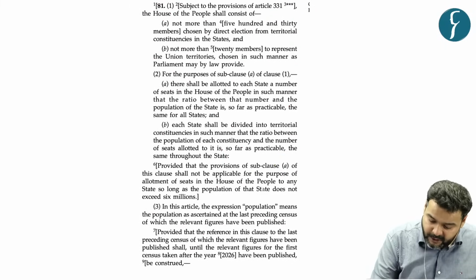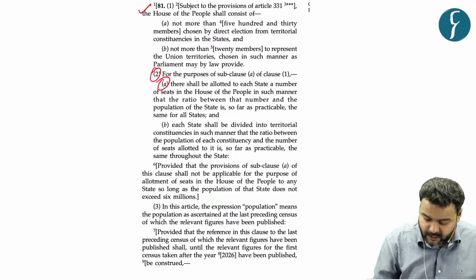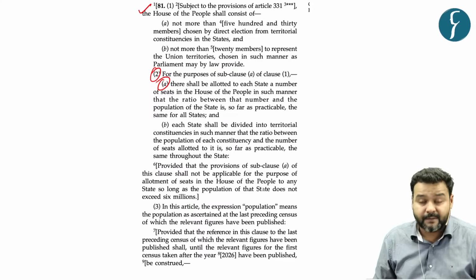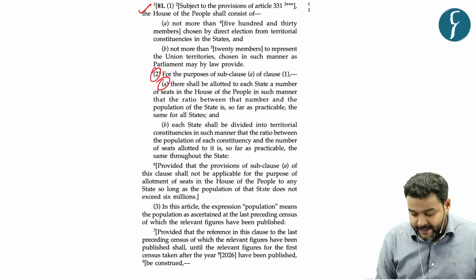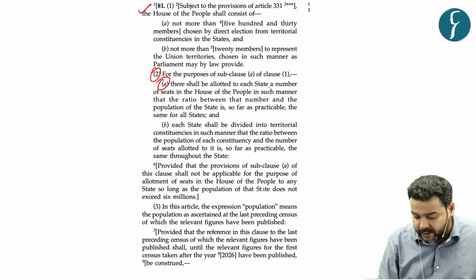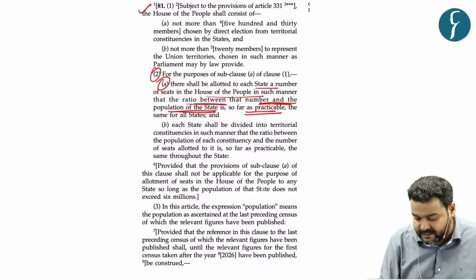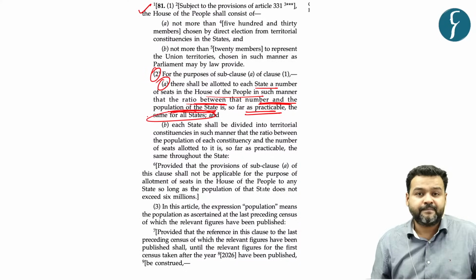How? Because if you see Article 81, clause 2, sub-clause A, the Constitution provides some guidelines that the seats in the House of the People shall be allotted to each state in such a manner that the ratio between the number of seats and the population of the state is, so far as practicable, the same for all states.